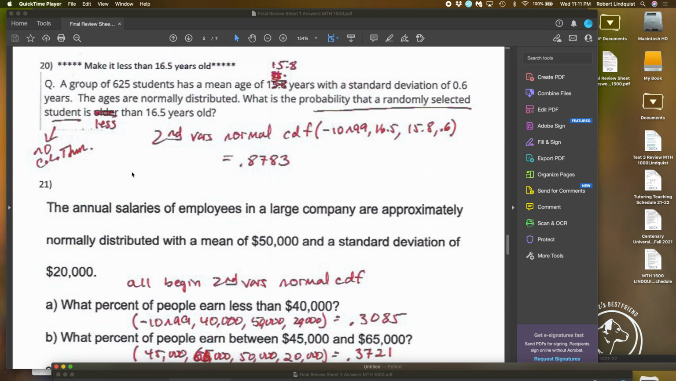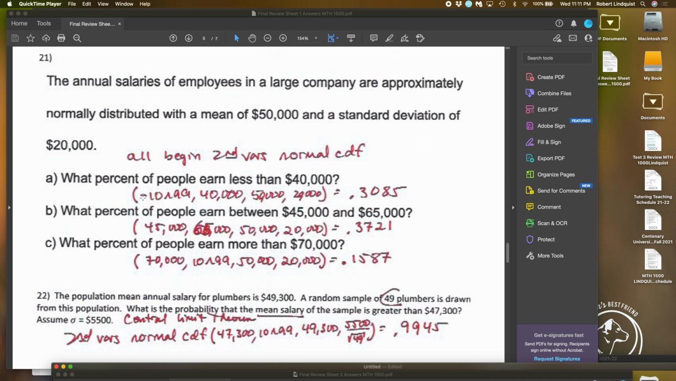So you want to be less than 16.5, so therefore I'm going to go from negative 10 to the 99th all the way up to 16.5. So that's my lower and my upper. 15.8 is my mean and 0.6 is my standard deviation. Punch the numbers in, 0.8783.